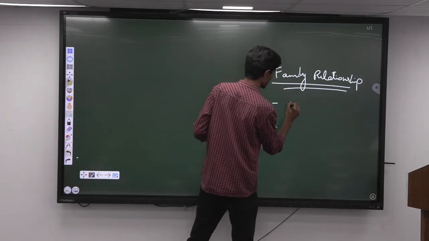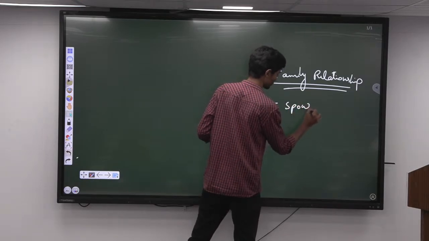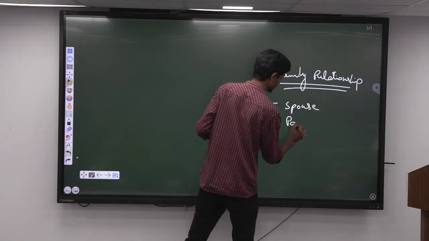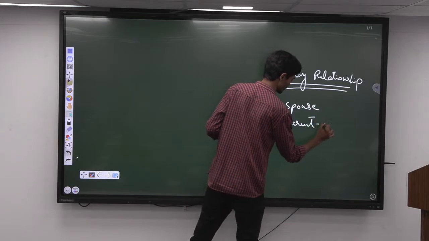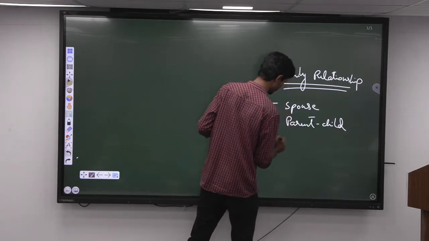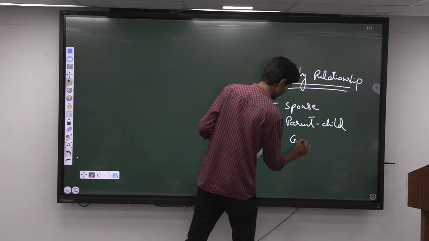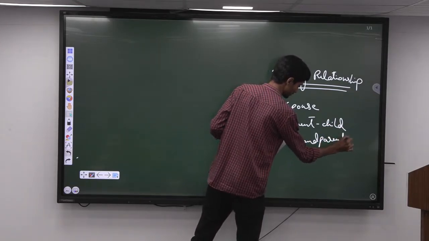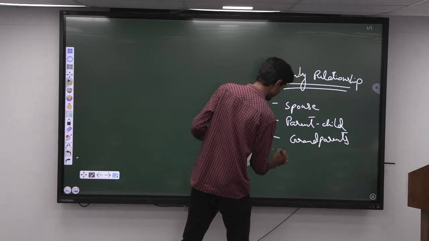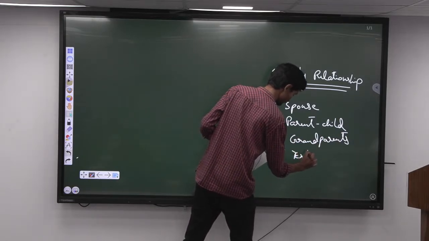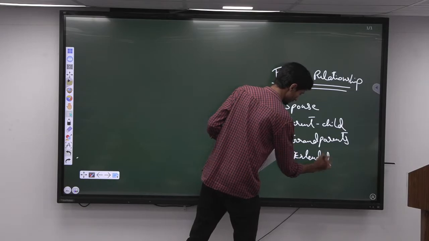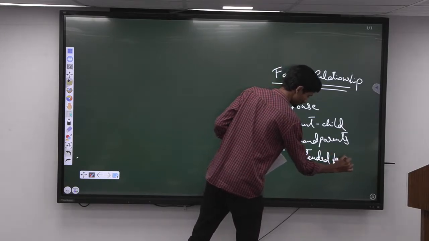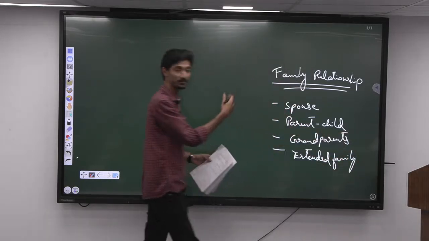One can be the spousal relationship, other can be parent-child relationship, other can be with the grandparents, then it can be with respect to the extended family, right? So these are the different family relationships.